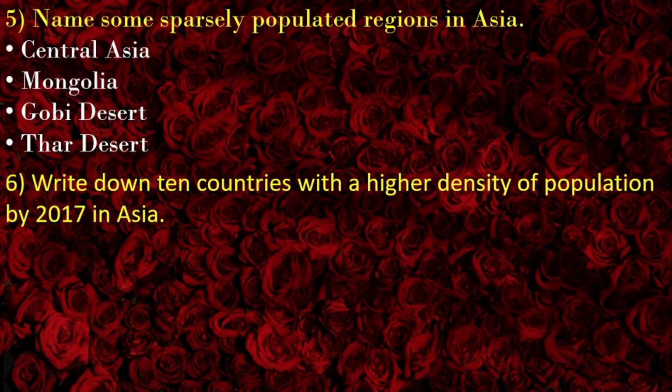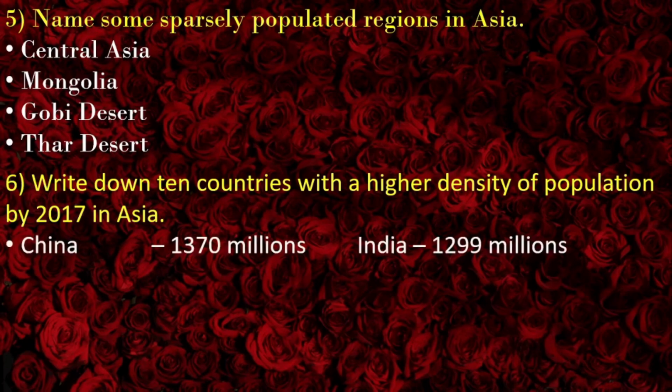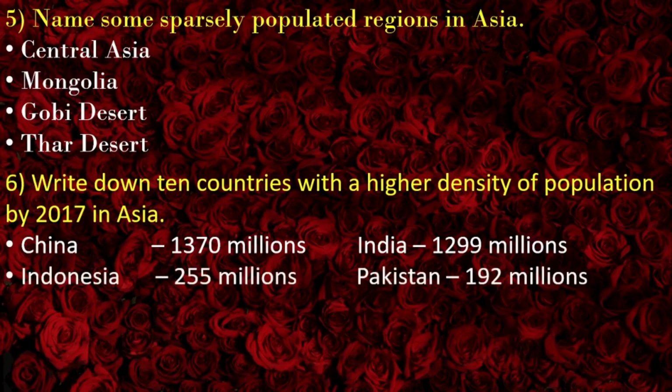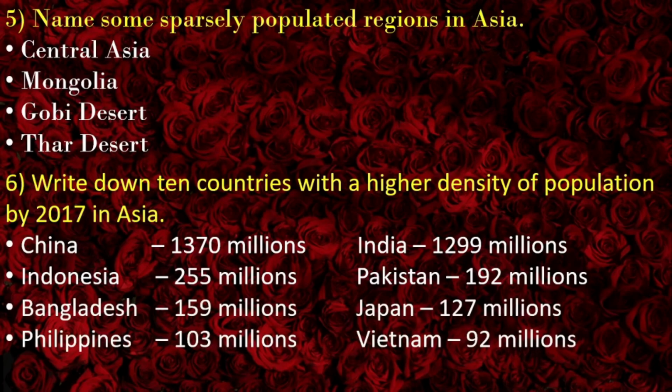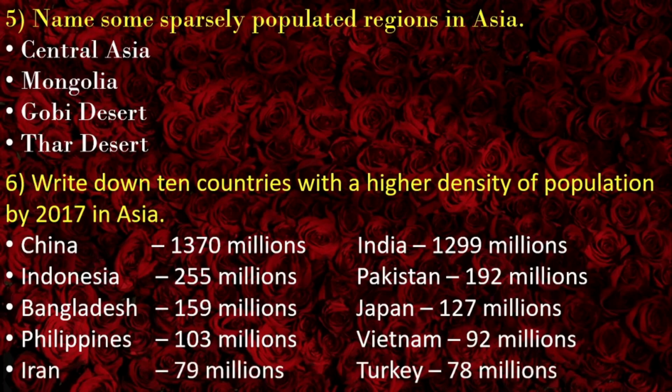Write down 10 countries with a higher density of population by 2017 in Asia. China 1370 millions, India 1299 millions, Indonesia 255 millions, Pakistan 192 millions, Bangladesh 159 millions, Japan 127 millions, Philippines 103 millions, Vietnam 92 millions, Iran 79 millions, Turkey 78 millions.